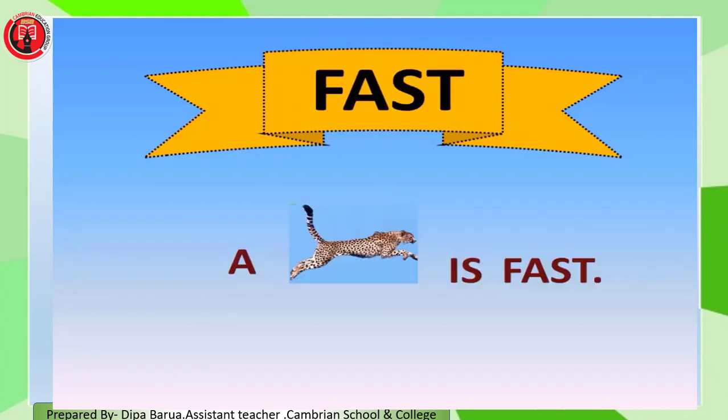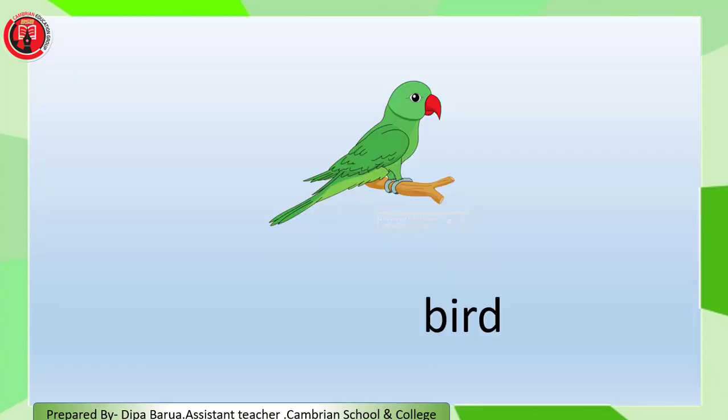So we have learned some describing words, right? But do you know that there are many other words too, which can be used to describe many things. So now I am showing some examples. It's a bird, right? It's a small bird. Here the word small describes the bird. So the word small is an adjective.